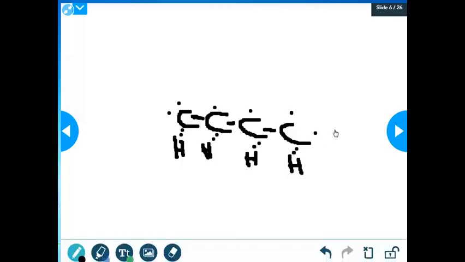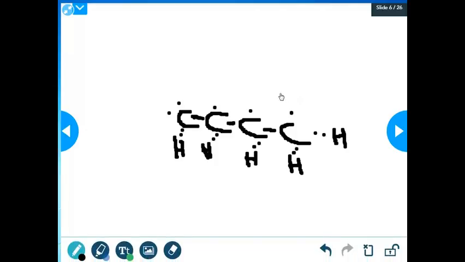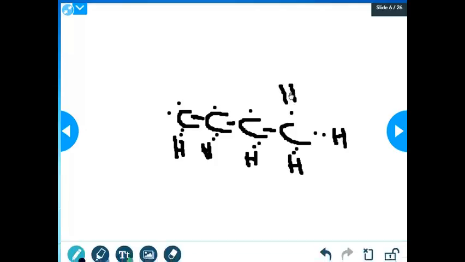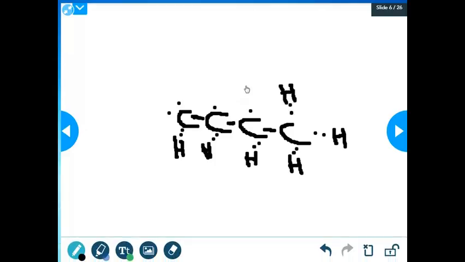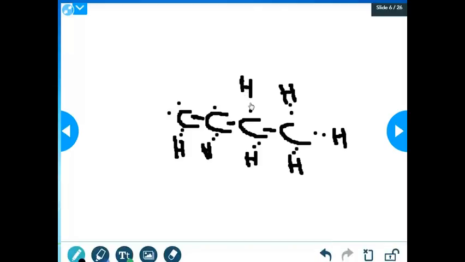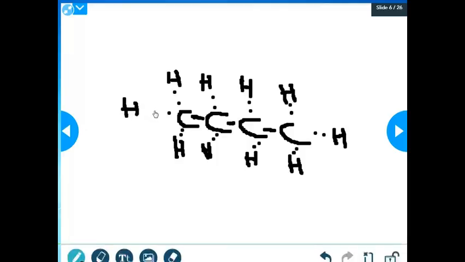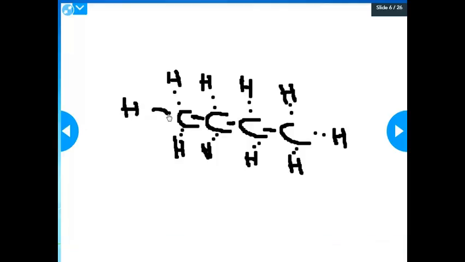So the easiest way to draw a hydrocarbon is to draw all of the carbons in a straight line and then start to put hydrogens around it. In this case, I have 10 hydrogens. They each come in with 1 valence electron, and then I have 4 carbons, which have 4 valence electrons each. So I can see that these are going to bond, these are going to bond, and we're always going to annihilate the dots.